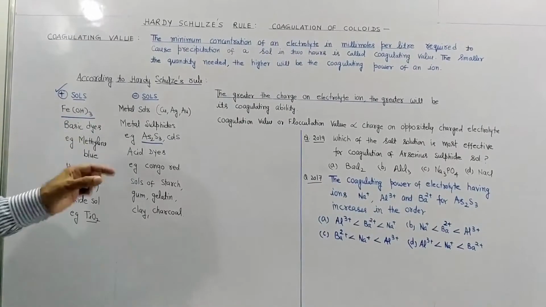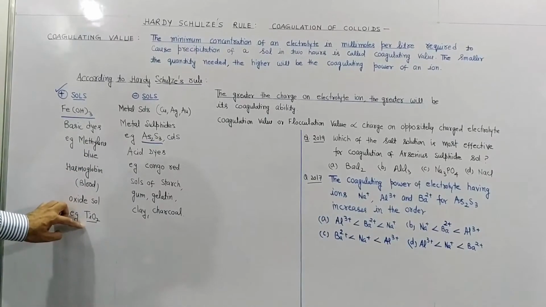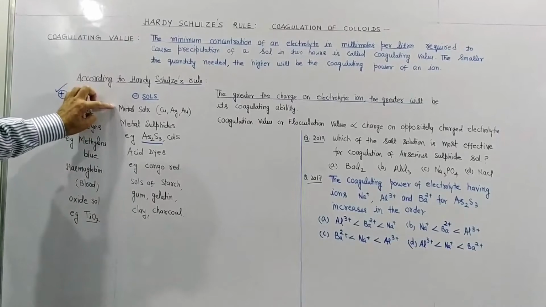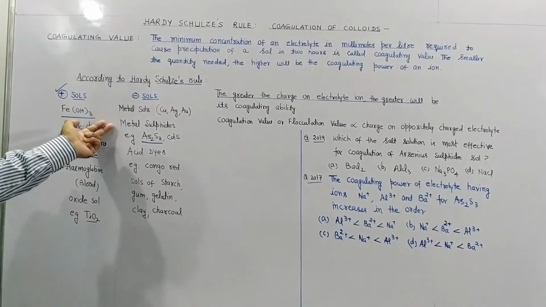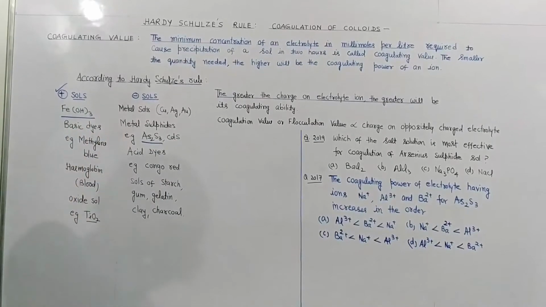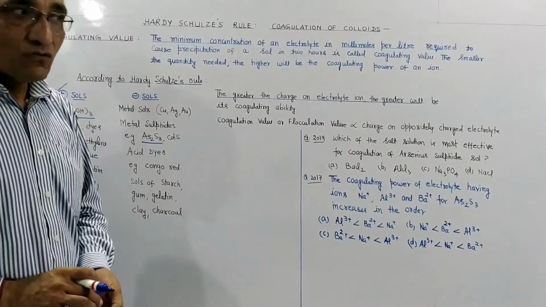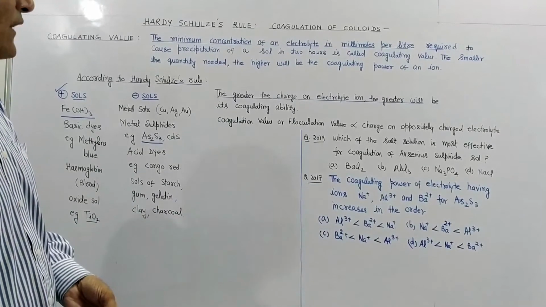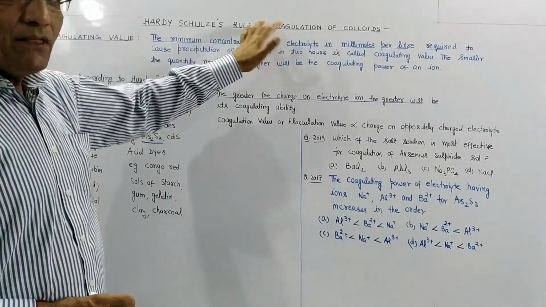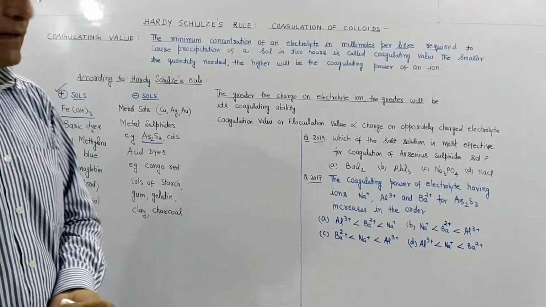Why? Because it possesses Fe2+ ion in it. Oxide sols are also positively charged. Similarly, negative sols: all metal sols are negatively charged, as well as metal sulfides, acid dyes, sols of starch, gum, gelatin, clay, charcoal, all these are negatively charged. So students, what do we mean by coagulation? Coagulation means if we neutralize the charge on a colloid, then it is called coagulation.